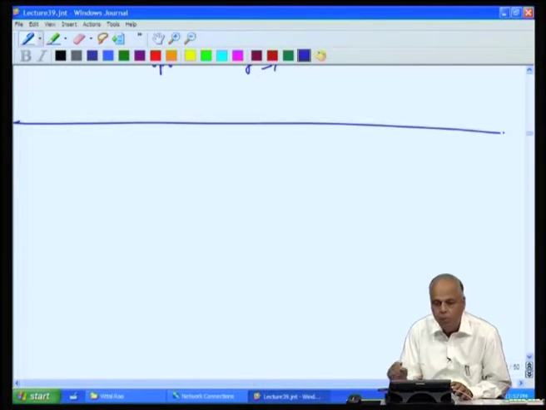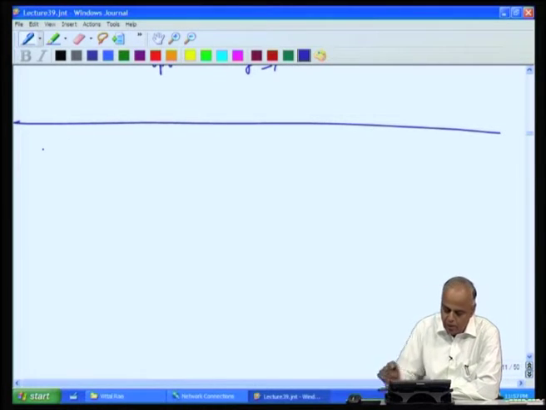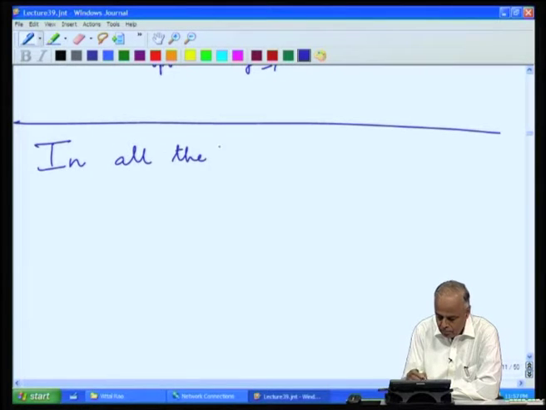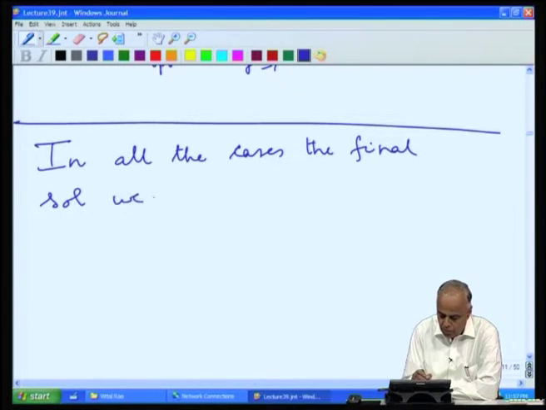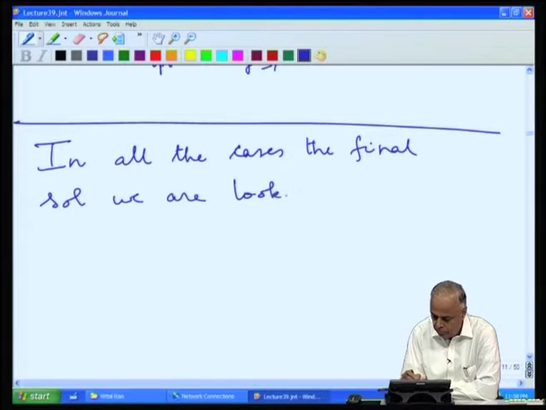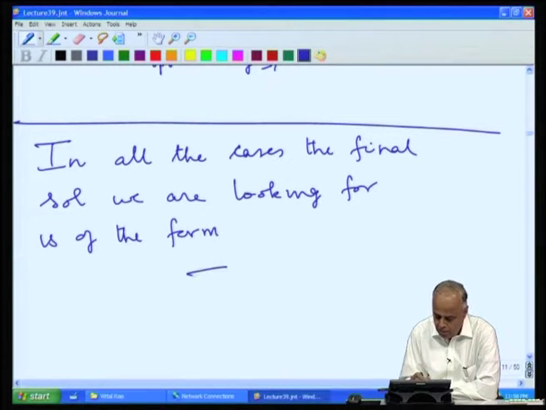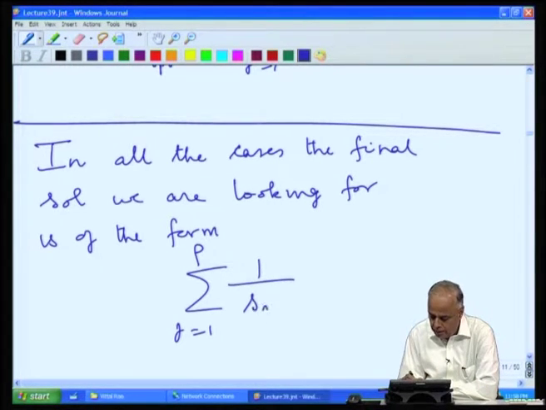So, let us now summarize this. If you notice in all these cases, the final solution we are looking for is of the form summation j equal to 1 to rho, 1 by S j B u j V j.